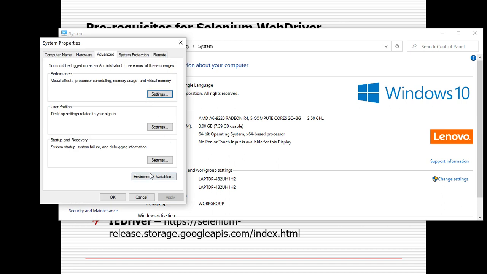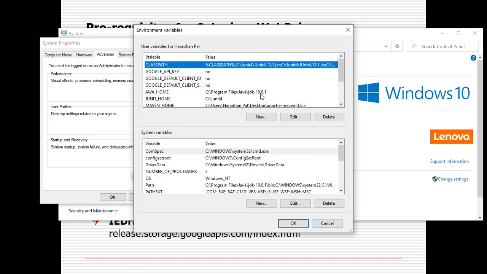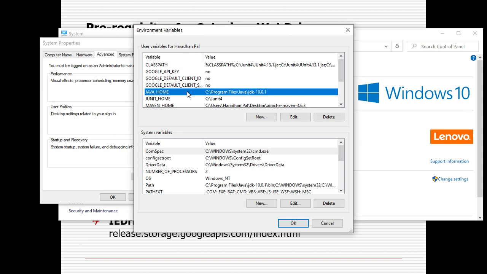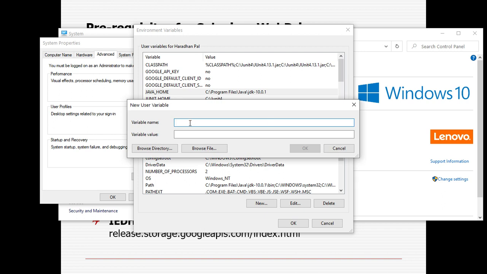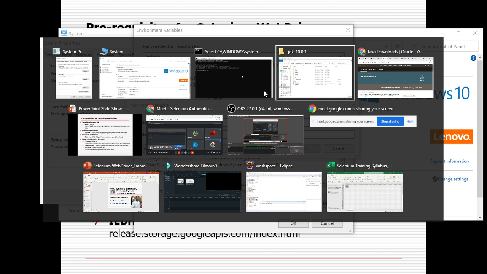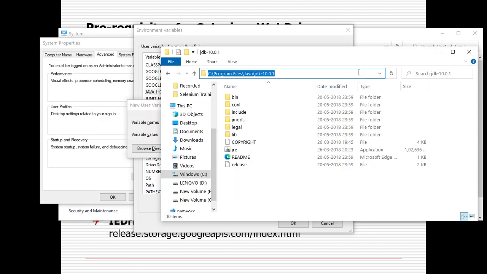You need to go to the environment variables. You need to add it. One is JAVA_HOME, and you need to add the path by clicking New. JAVA_HOME, all caps, with _HOME. You need to give the path till the JDK folder, this folder.